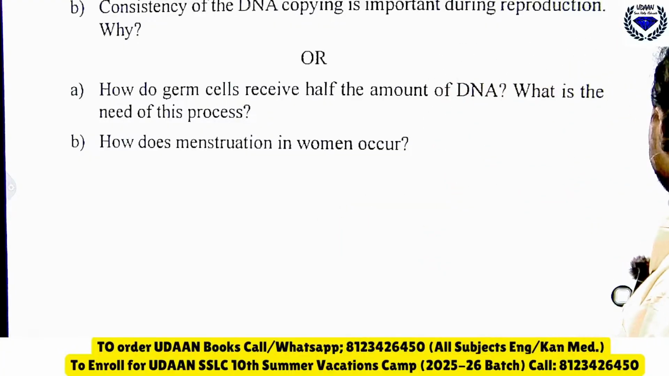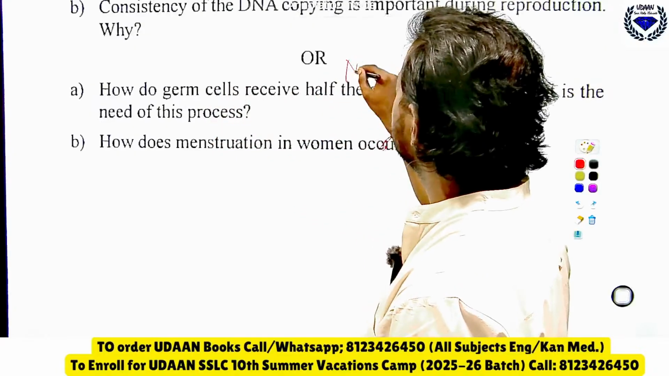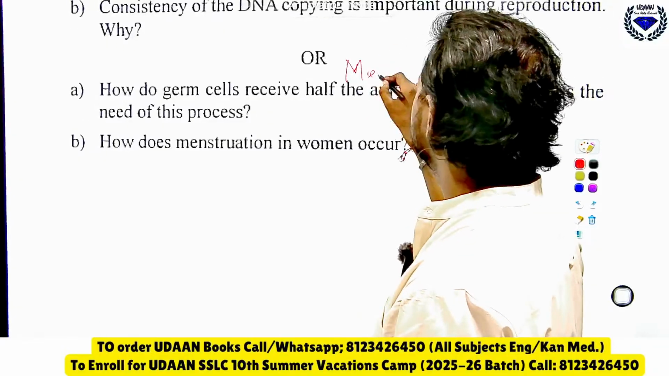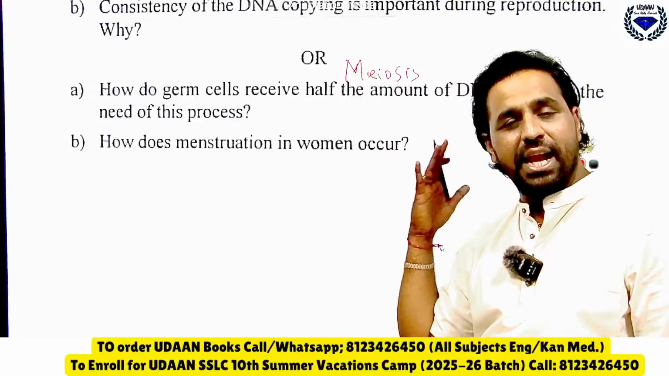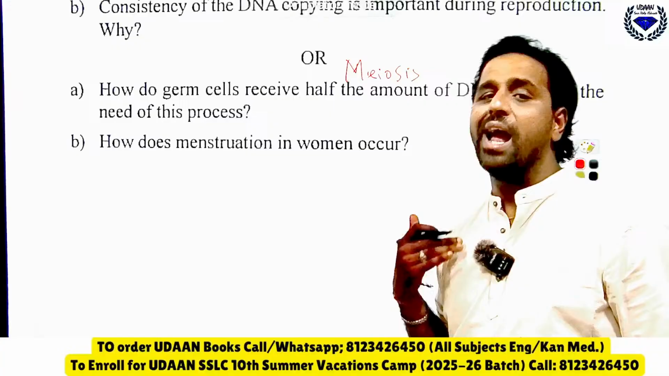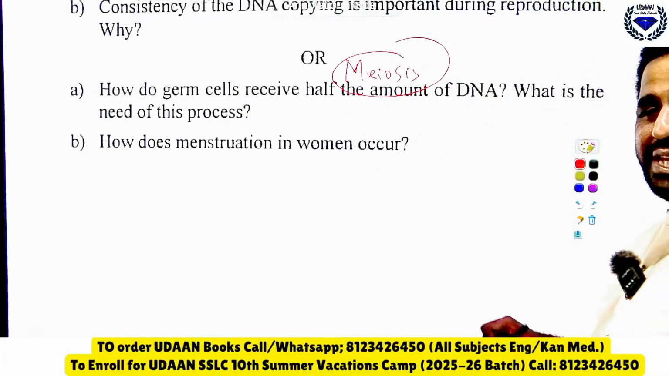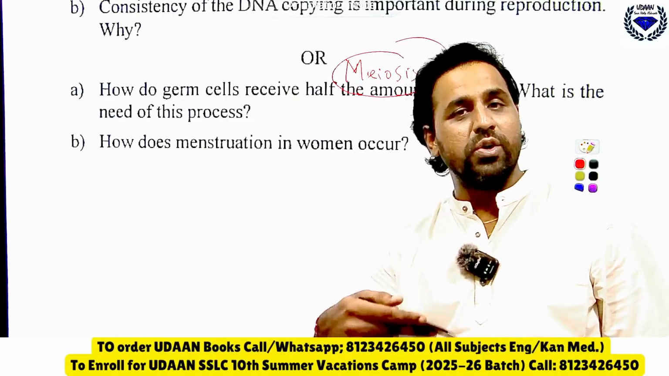Already I have discussed this. Here you should remember meiosis. It is because of the process called meiosis. Father has 23 pairs, mother has 23 pairs. So half the chromosomes will be given to the baby. Again, the baby will have 23 pairs only. It is because of meiosis. So we need this process in order to maintain the same set of chromosomes from generation to generation.